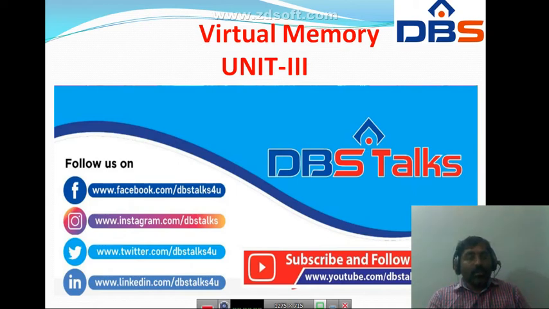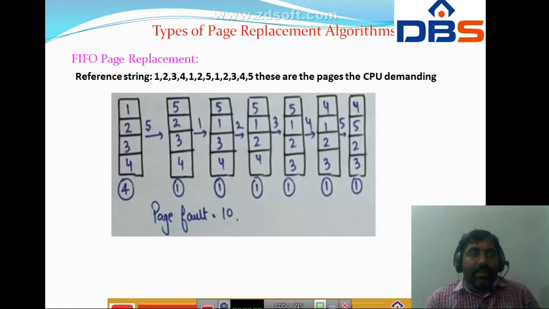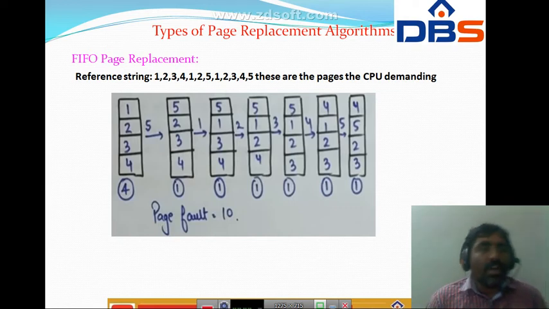Now, in this class, we are going to talk about the virtual memory concept. In the previous class, we studied what virtual memory is, how virtual memory works, what demand paging is, how demand paging works, what is meant by a page fault, and what the various page replacement algorithms are. In page replacement algorithms, we mainly focused on the first in first out algorithm. In this class we concentrate on the remaining two algorithms, that is optimal and LRU.